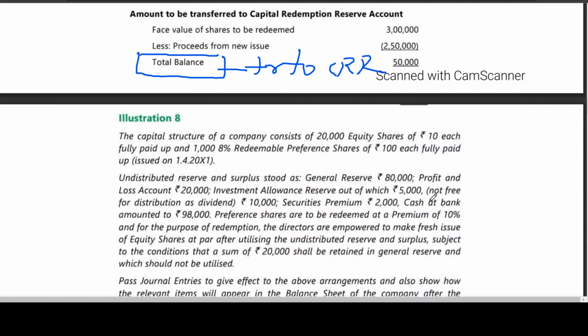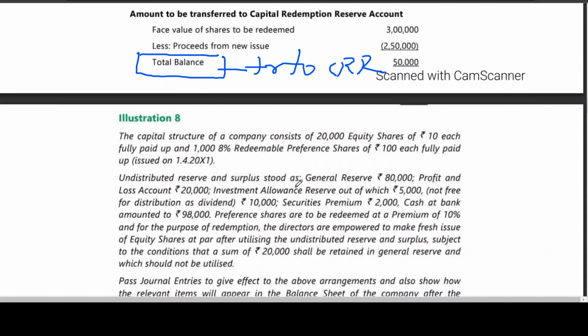The capital structure of a company consists of 20,000 equity shares of 10 each, fully paid, and 1,000 8% redeemable preference shares of 100 each, fully paid.